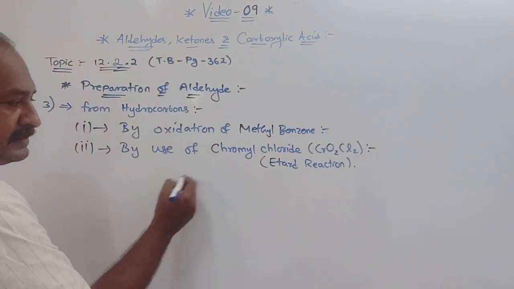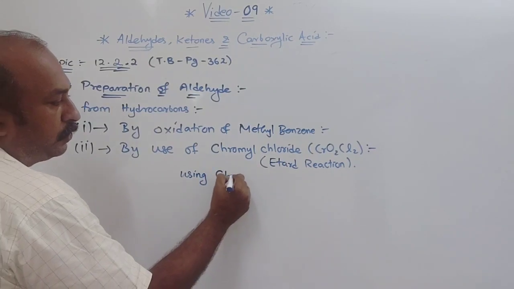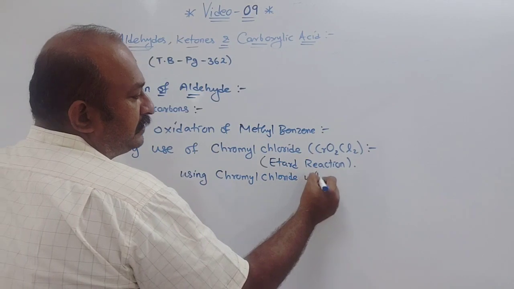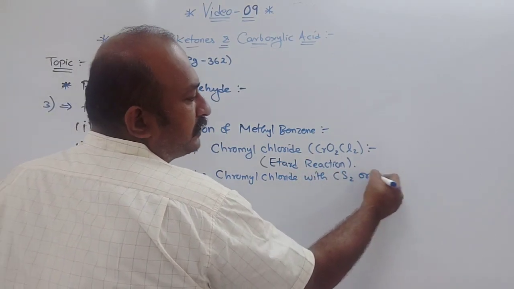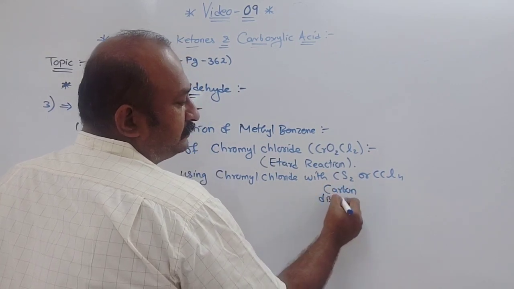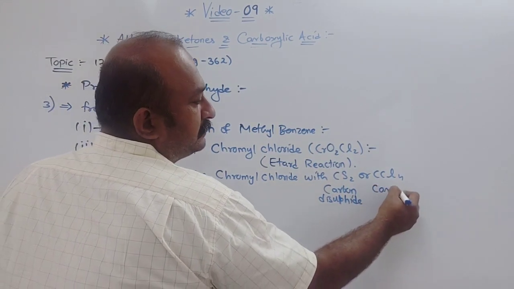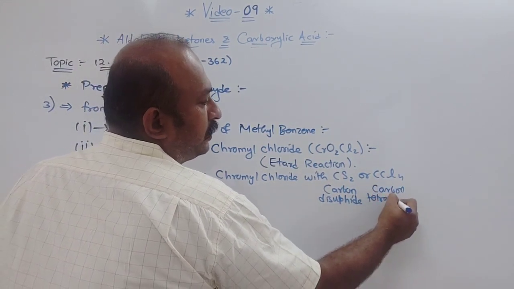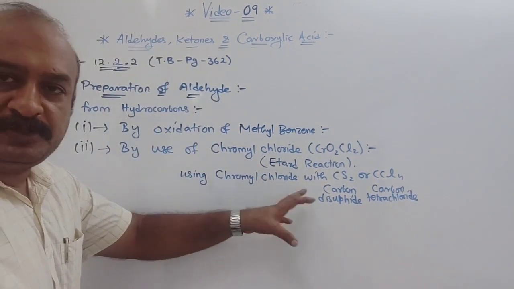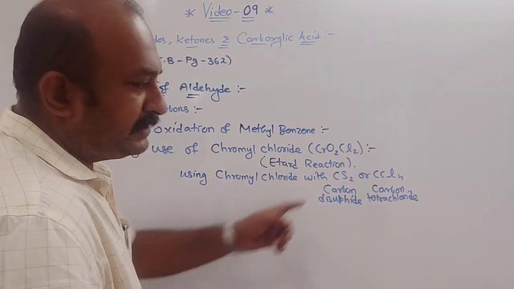This reaction is carried out using chromyl chloride with CS2 or CCl4. CS2 means carbon disulfide, and this is carbon tetrachloride. Understood? Carbon tetrachloride or carbon disulfide, any of these you can use. Chromyl chloride in CS2 or CCl4.